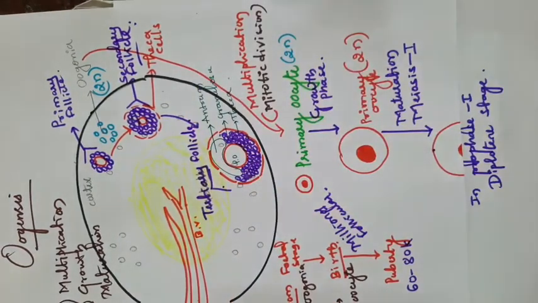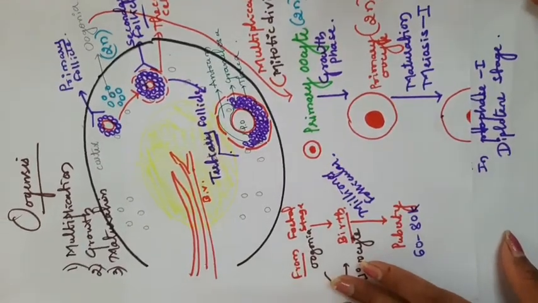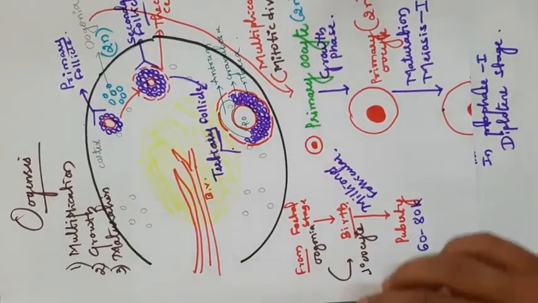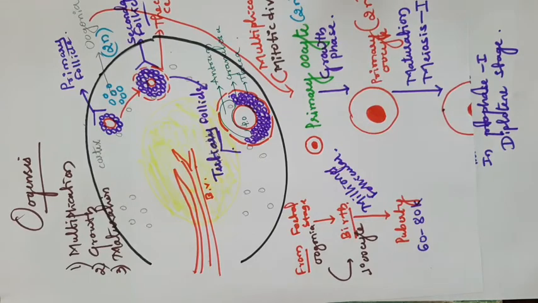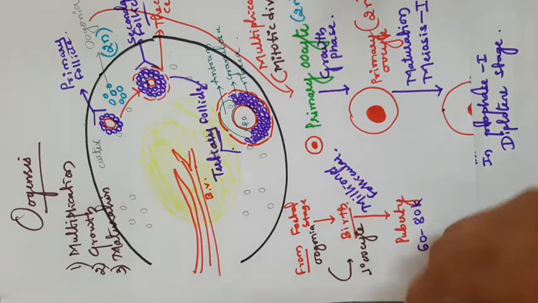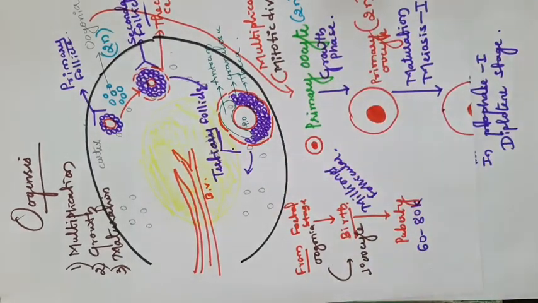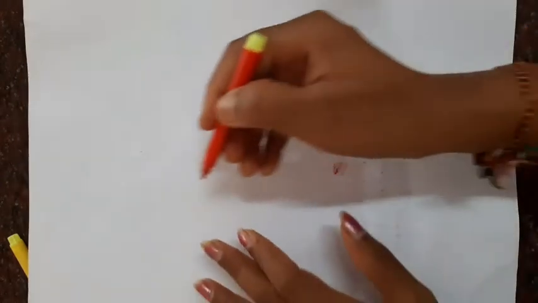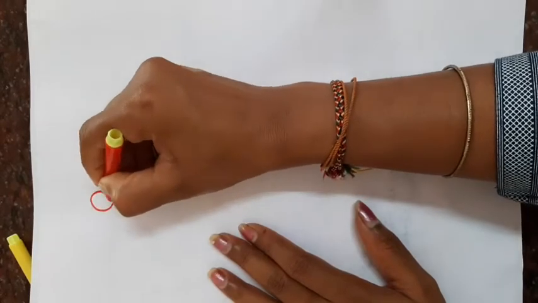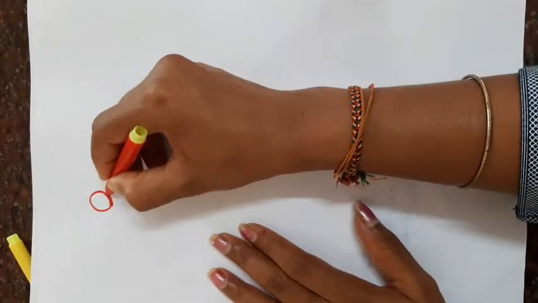Then after formation of the tertiary follicle, it matures to form a Graafian follicle. I will draw the Graafian follicle diagram here. It is a very important diagram, by that only you can easily understand. Here, this is the primary oocyte which is arrested in prophase 1.